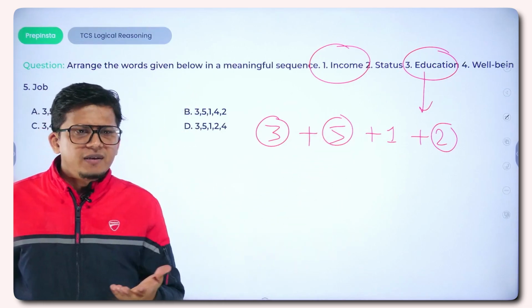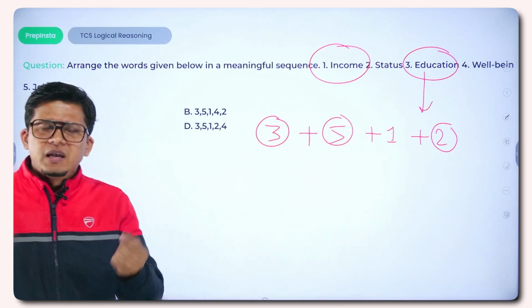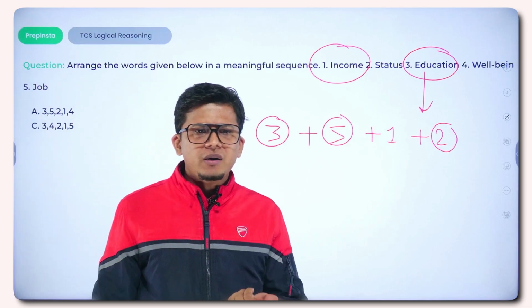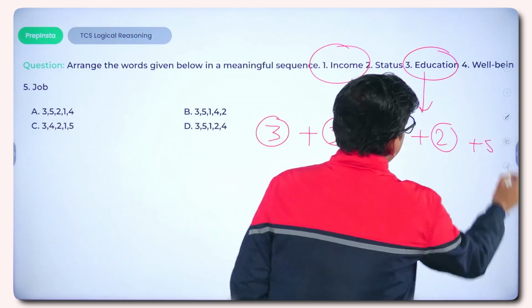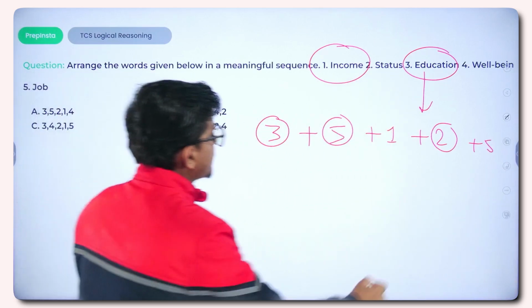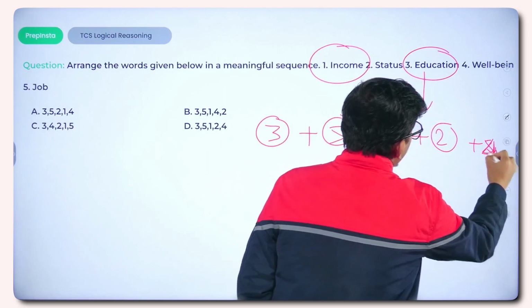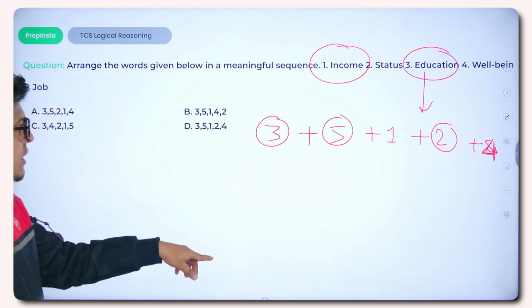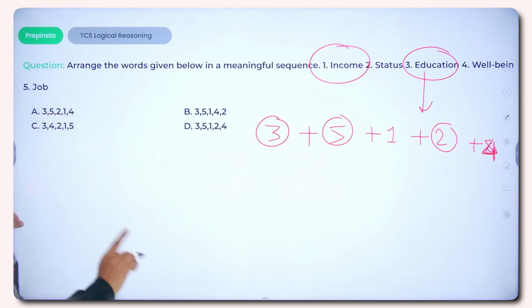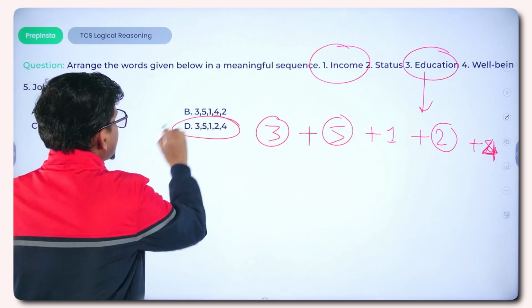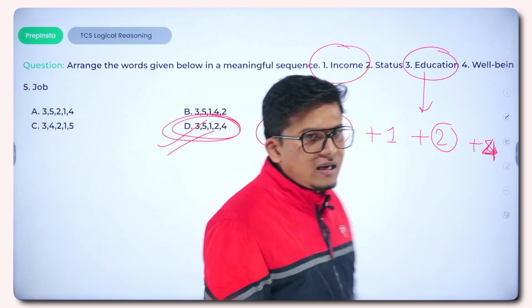And if we obtain the status, we will definitely obtain good mental well-being or physical well-being. Well-being could be in any form. Well-being is nothing but the state of being happy or prosperous, right? So it comes last, sorry, this would be the fourth position. The correct sequential order would be 3 5 1 2 4. Option D would be the right answer.